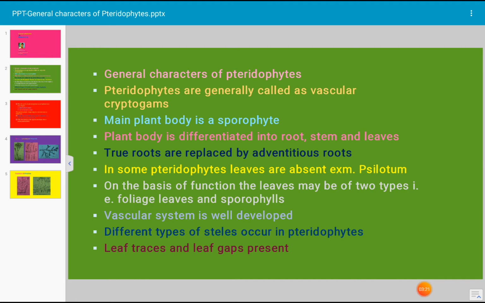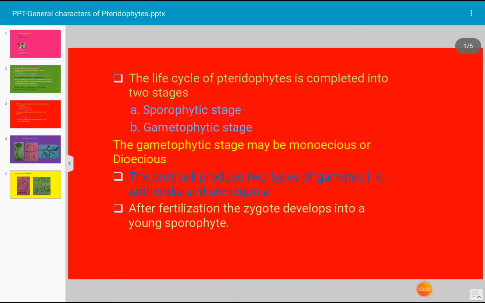On the basis of function, the leaves may be of two types. That is foliage leaves, which are green and perform the function of photosynthesis, and second type of leaves, that is sporophylls, which produce sporangia, that is they take part in reproduction. Let us see the vascular system in pteridophytes. Vascular system in pteridophytes is well developed.